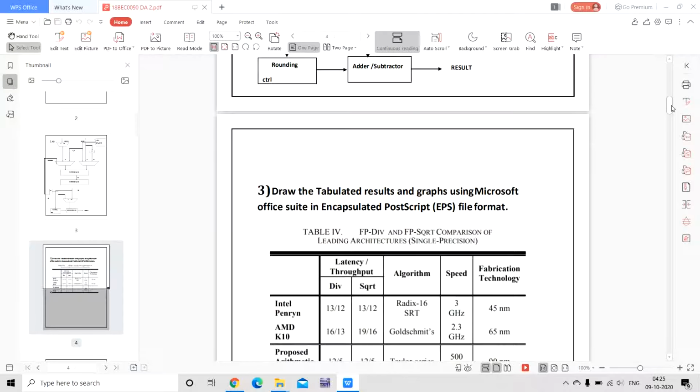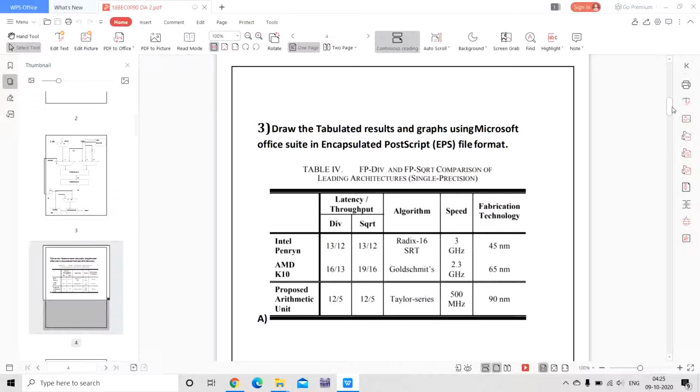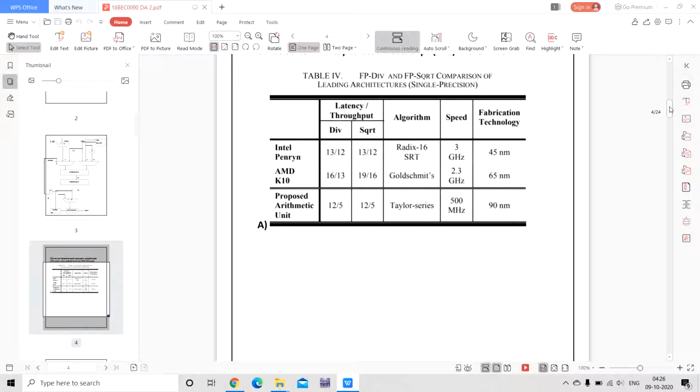And the third question is the tabulated results and graphs using Microsoft Office Suite in Encapsulated PostScript EPS file format. Like we can see the table: FP division, FP scheduled comparison of leading architectures, single precision Intel Pentium, AMD K10, proposed arithmetic unit, latency, throughput, division and square root algorithm, speed and fabrication. Radix 16, square root, Goldschmidt, Taylor series is the algorithm used in this.